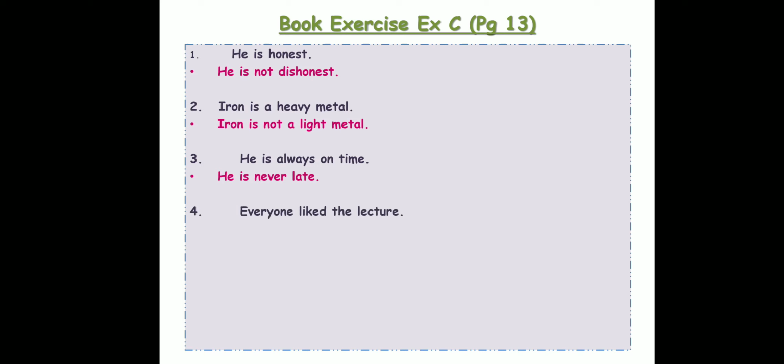Everyone liked the lecture. A lecture is when a teacher teaches you something, whatever the teacher is saying, that's called the lecture. Everyone liked the lecture. That means everyone who was listening to the lecture, they all liked it. Now I want to make it a negative sentence, but I don't want to change the meaning. So I will change everyone to no one. If I change everyone to no one, no over here makes my sentence negative. And I will use the opposite of liked, which will be disliked.